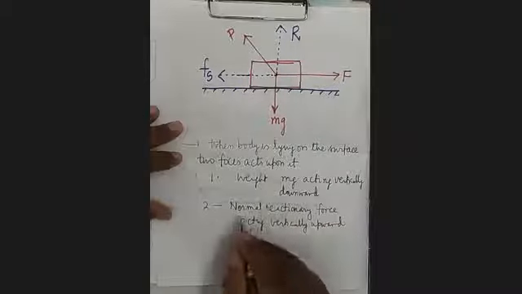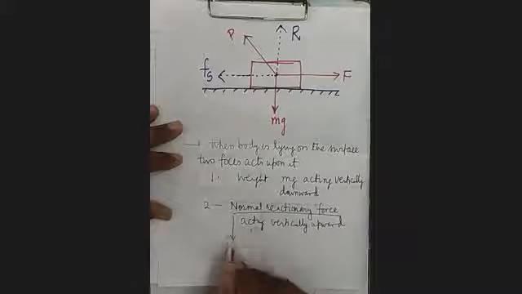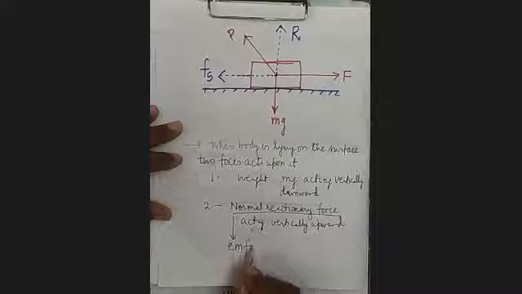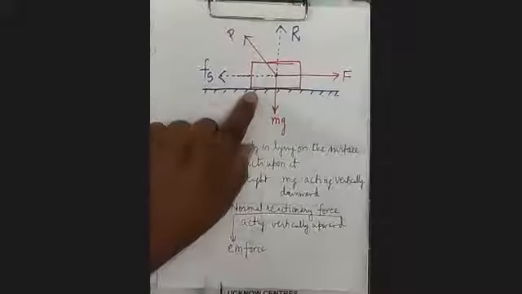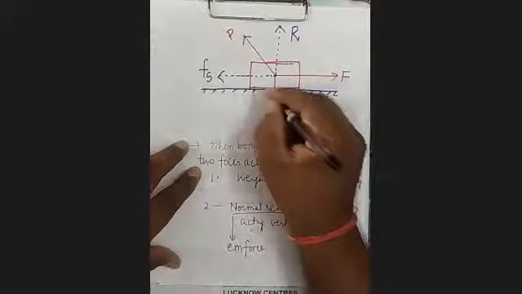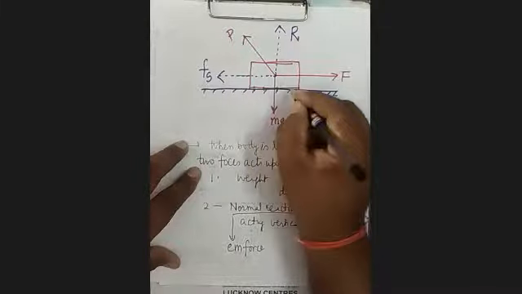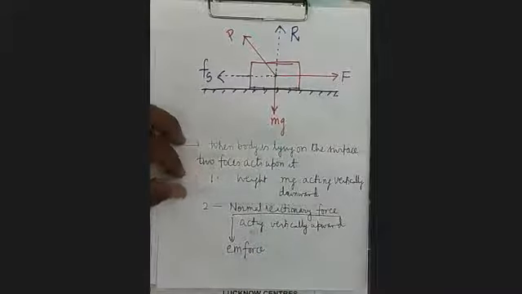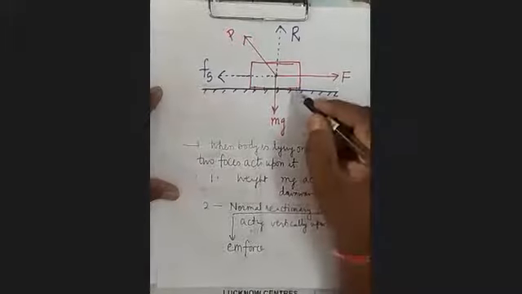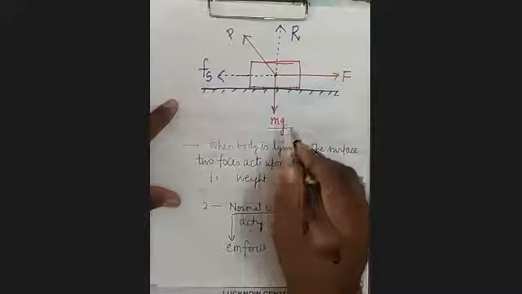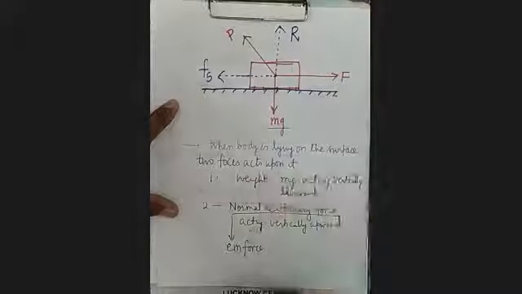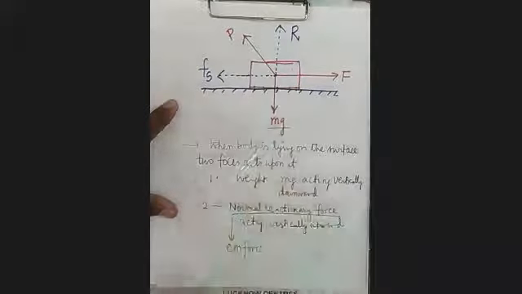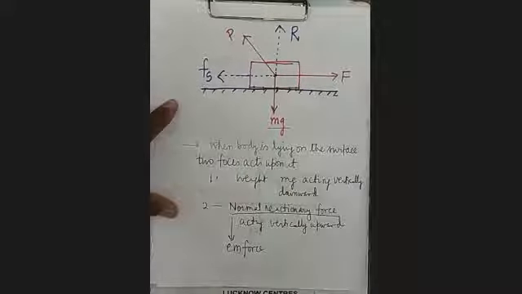And this normal reactionary force is an electromagnetic force. It arises because of the interaction of these particles when they are in close contact, when the particles of both the surfaces are in close contact. It's clear? And this close contact happens because of the weight, because the body is pressing the table in the downward direction. So these particles at the surface come in close contact, and due to that, normal reactionary force develops. It's clear?